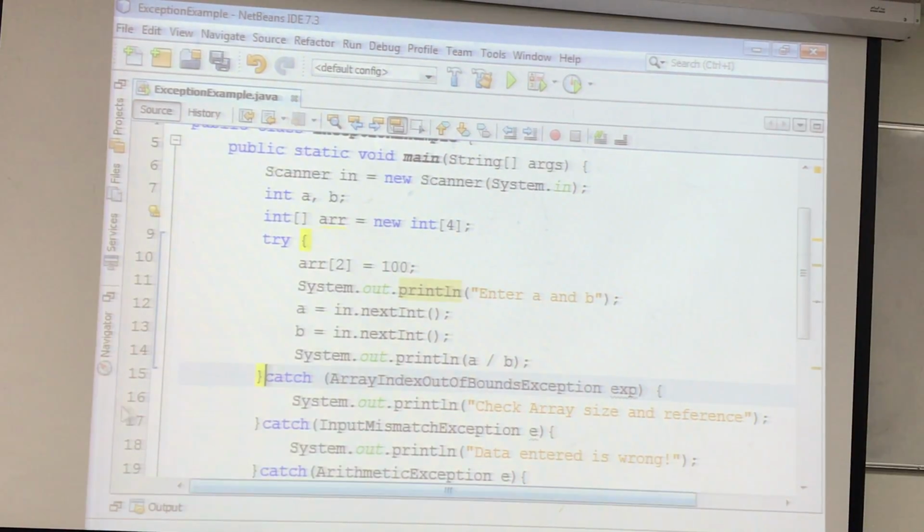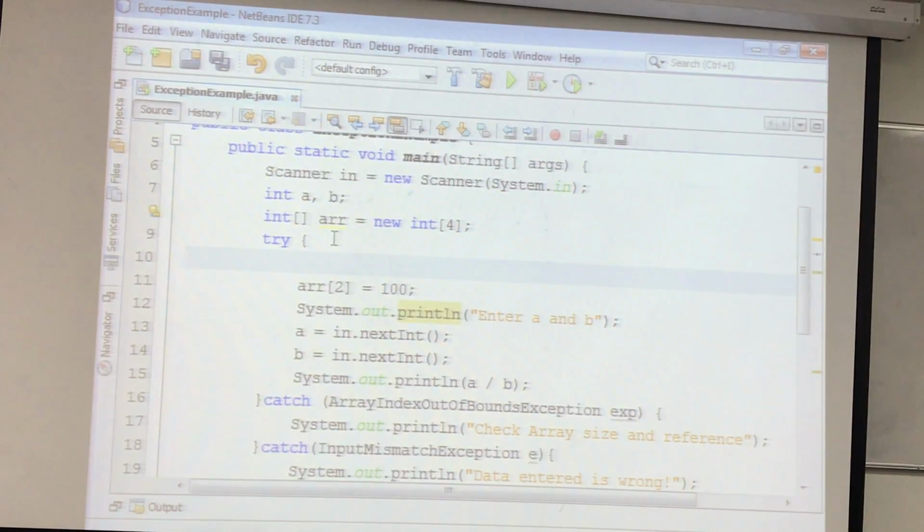So you have to apply all the catches. So for example, if I want to write the file, or if I want to use the scanner, for example, then I have to add my catch related to the file IO. Okay, so these things are important.